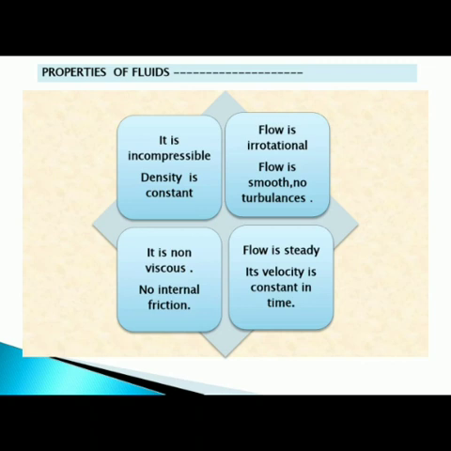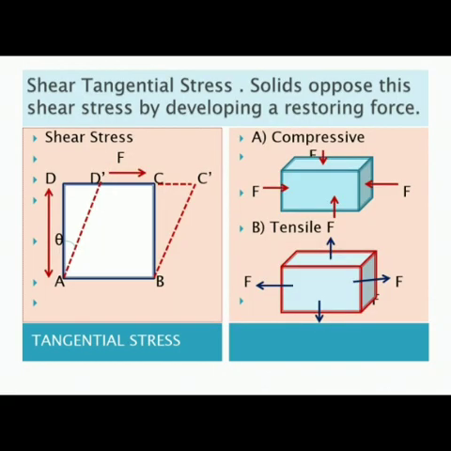It is non-viscous. Non-viscous means it is non-sticky. There is no internal friction among the particles of the fluid when it is set into motion. The fourth property which I deal with is that the flow of a fluid is steady. Steady means it goes on with a continuous velocity, that is, the velocity is constant with respect to time. Let us begin with what you understand by stress.